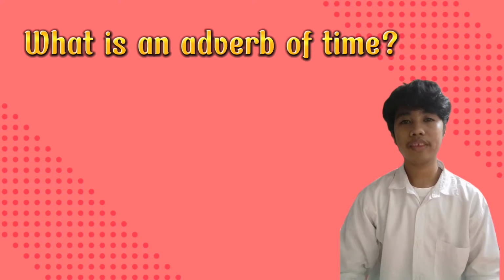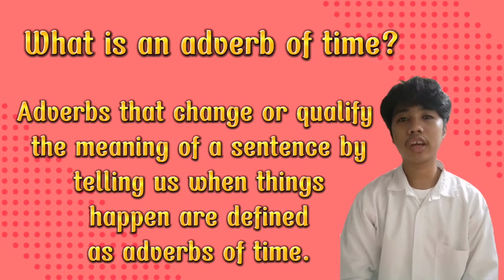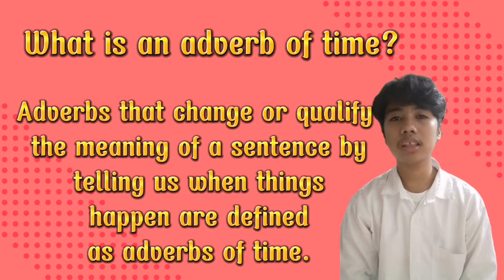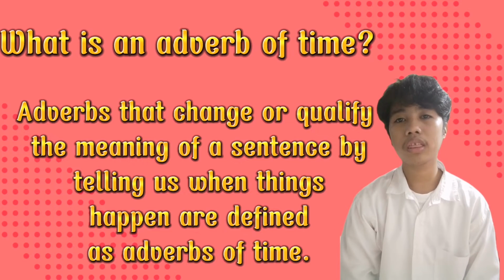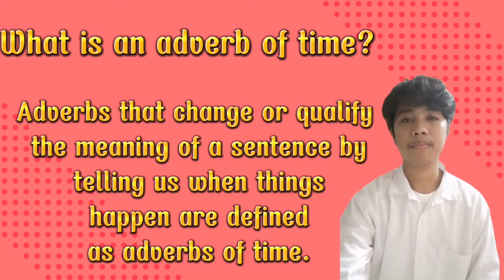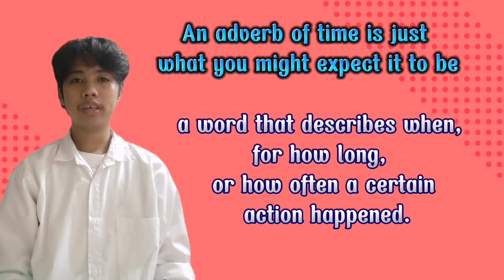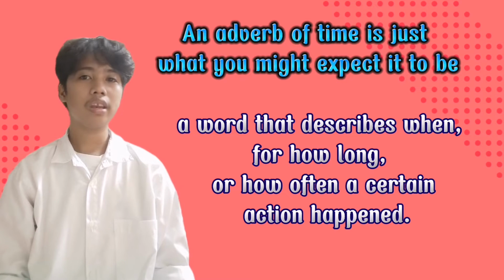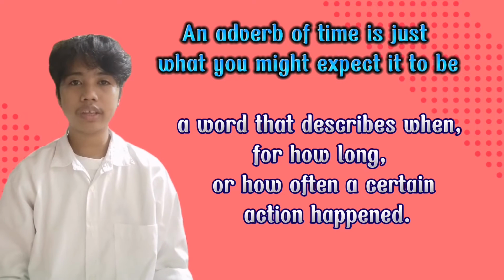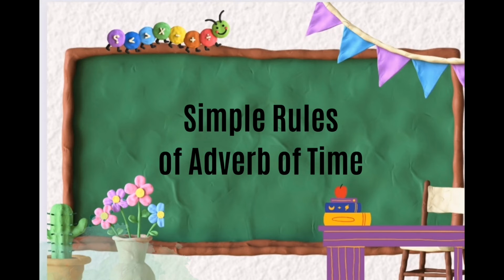What is an adverb of time? Adverbs that change or qualify the meaning of a sentence by telling us when things happen are defined as adverbs of time. An adverb of time is just what you might expect it to be, a word that describes when, for how long, or how often a certain action happened.